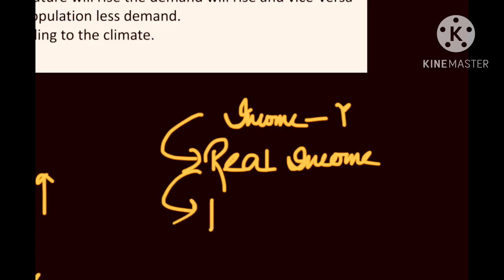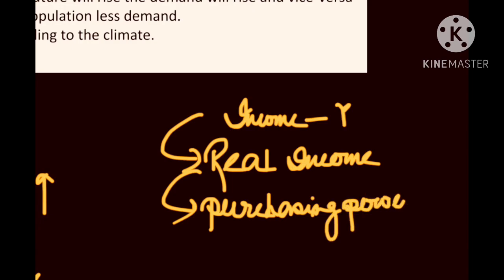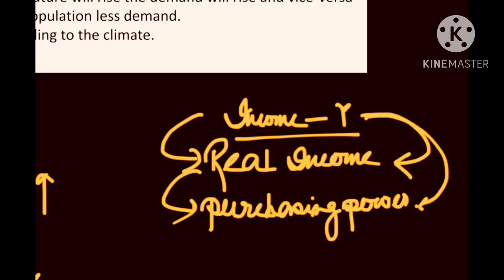Real income defines the purchasing power or purchasing ability. My students, listen very carefully. Once we are talking about Y, again I am talking about income, which represents real income, which represents purchasing power or purchasing ability.